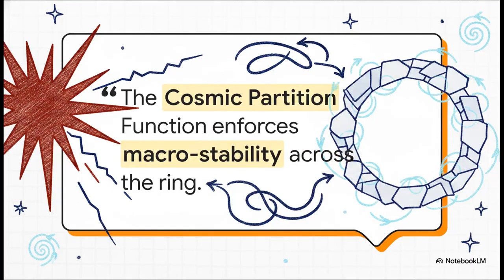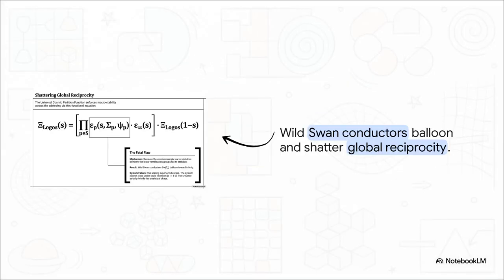And this local infinite spike, well, it's a massive problem because it violates a foundational law of our reality. As you can see here, the universal cosmic partition function enforces macrostability across the Adele ring via the global functional equation. You see, the universe absolutely requires global balance. So what exactly happens when that infinite geometric stretch smashes into the global equation?